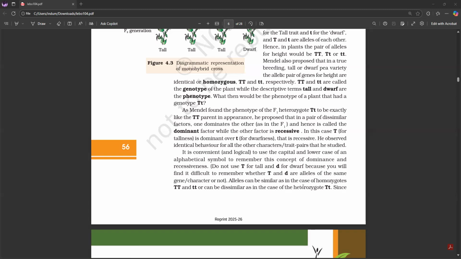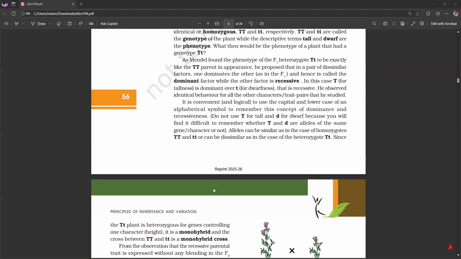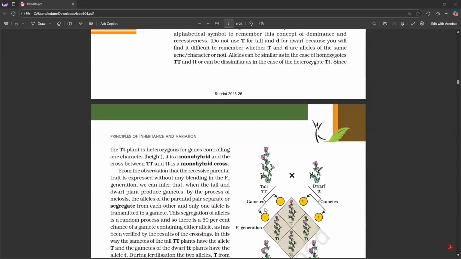He observed identical behavior for all the other character trait pairs that he studied. It is convenient and logical to use the capital and lowercase of an alphabetical symbol to remember this concept of dominance and recessiveness. Do not use capital T for tall and small d for dwarf, because you will find it difficult to remember whether T and d are alleles of the same gene or character or not. Alleles can be similar, as in the case of homozygotes TT and tt, or can be dissimilar, as in the case of the heterozygote Tt.